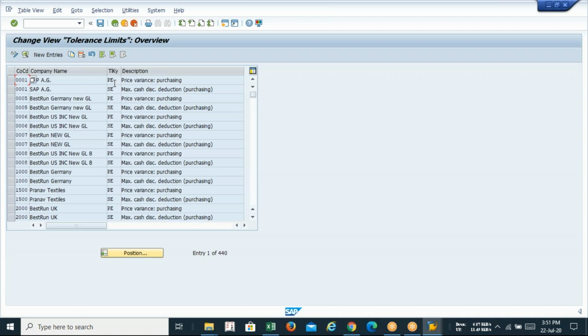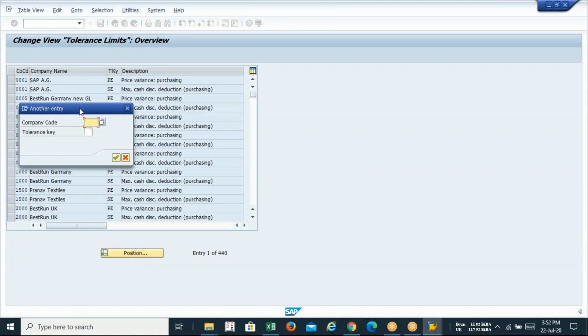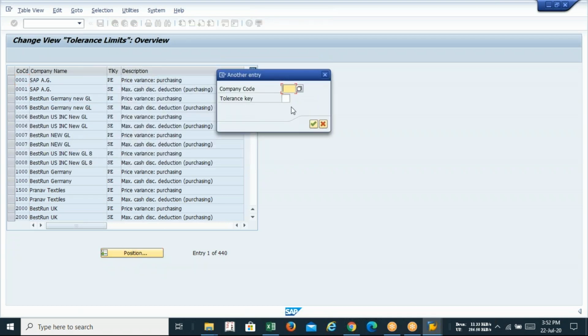This is the universal. PE is for the price variance in purchasing, AC is for the maximum cash discount reduction in purchasing. So you have two options: either click on new entries and define these two for your company code, or you can copy from an existing one. I recommend you copy from my company code, either ICSI or ICAI.